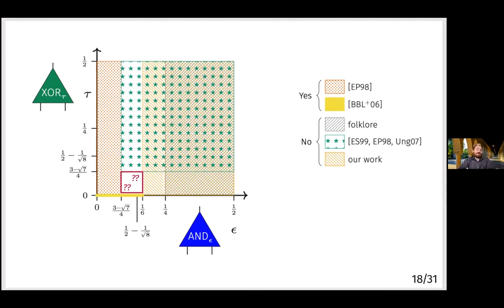So our result is this orange striped region of parameter space excluded. We showed that reliable computation is impossible with formulas in this parameter space, and in particular excluding this region along the epsilon axis for all epsilon greater than 1/6. And all that's left is this little box with the question marks. I think that the techniques to fill in this plot are probably within reach. So hopefully someone will come along and show us exactly what the shape of the boundary is between regions of parameter space where we can reliably compute and those regions where we cannot.